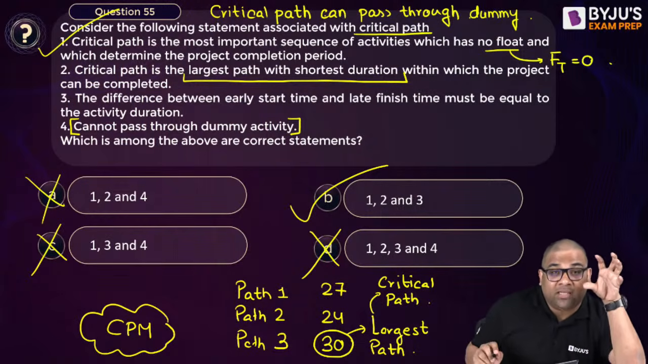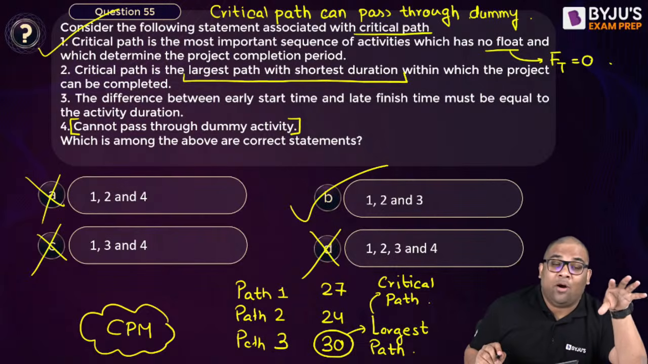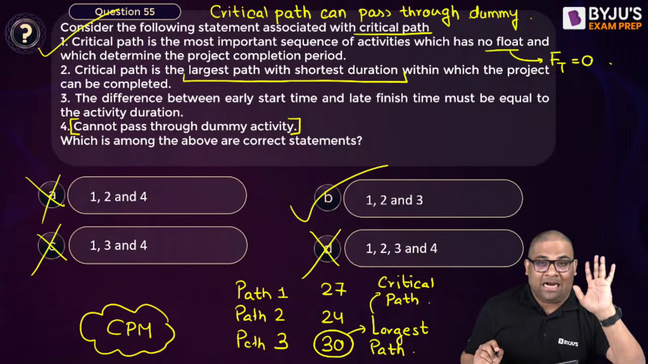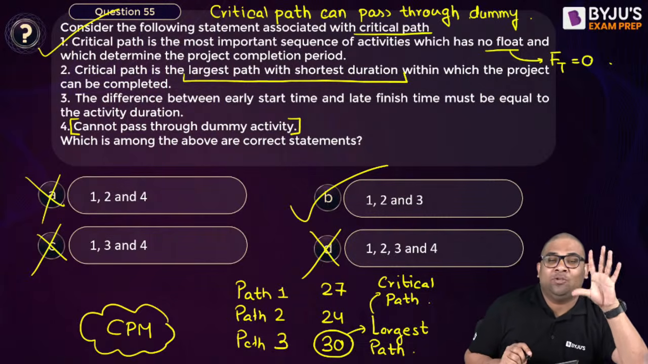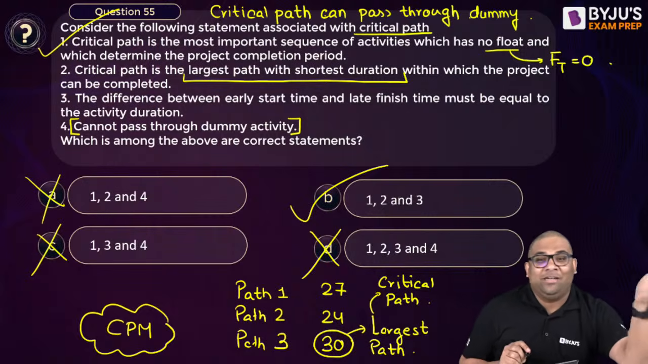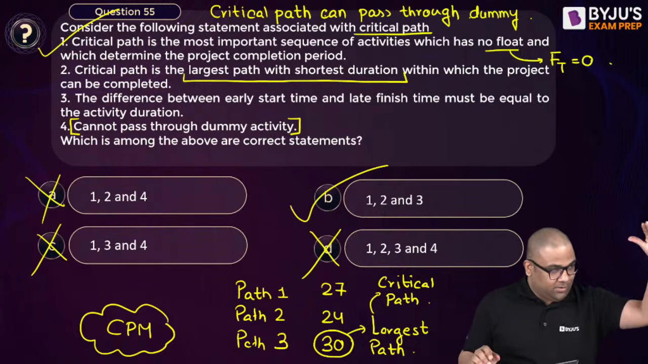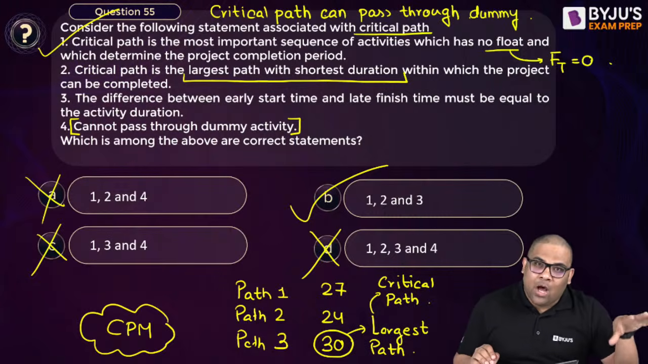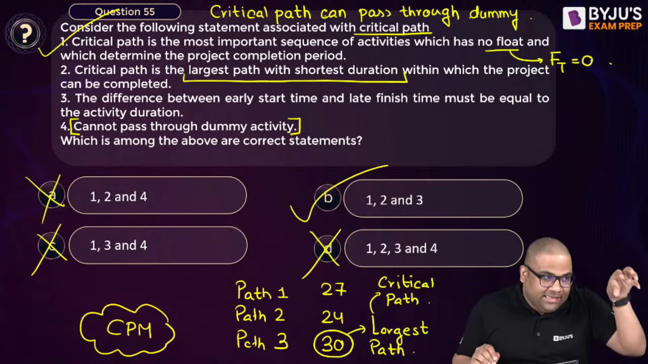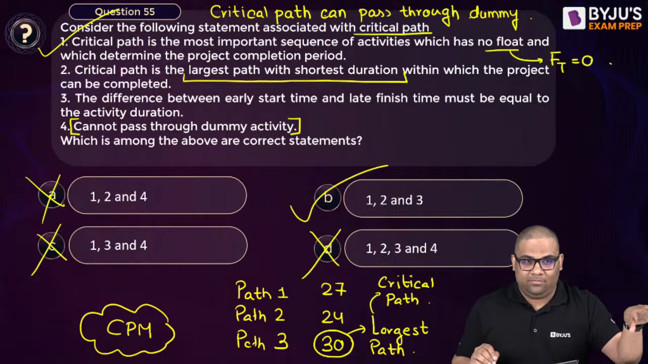Now, so this becomes what? The shortest time of completion of the project. Understood this line or not? Many would get confused with this. So how is it largest and shortest? Both. It is the largest path of the given paths, and now the project will complete in that minimum period.